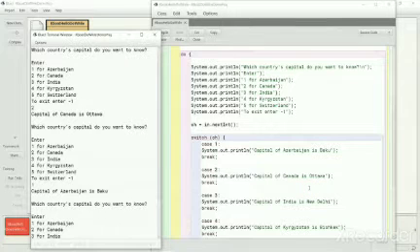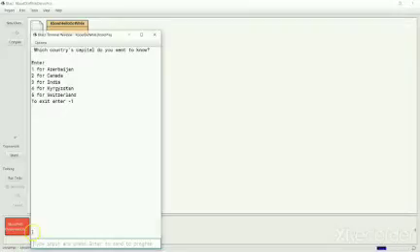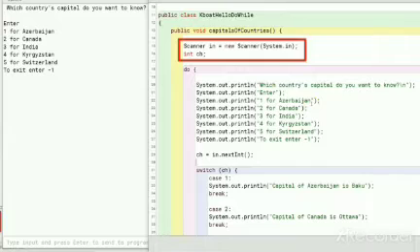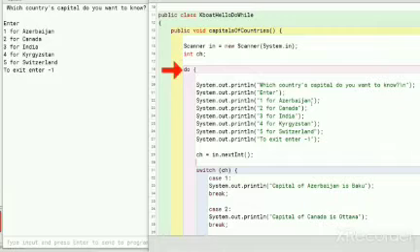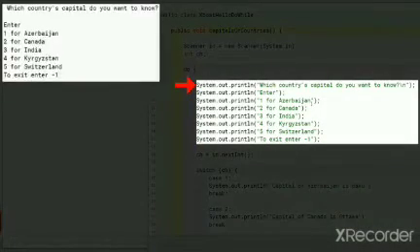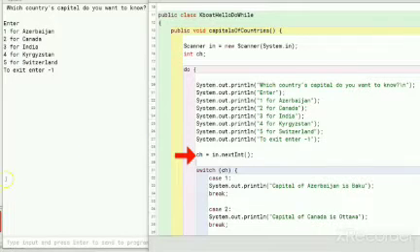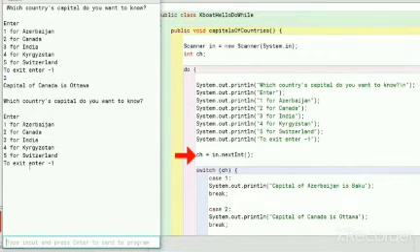Let's do a dry run of the program with input as 2. I will start the program again. After creating an object of scanner class and declaring int variable ch, the program control comes to the do-while loop. It enters the loop body without checking the condition, as condition check will be performed at the end of the loop. These statements display the menu, and then the program control waits for user input. I am giving 2 as the input.